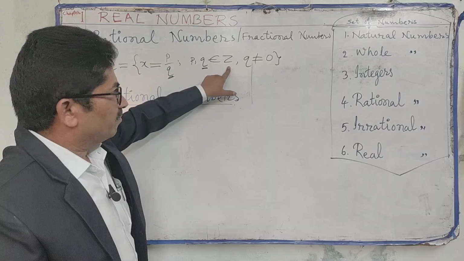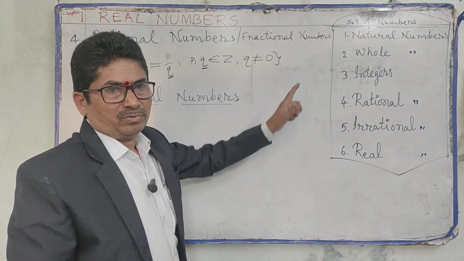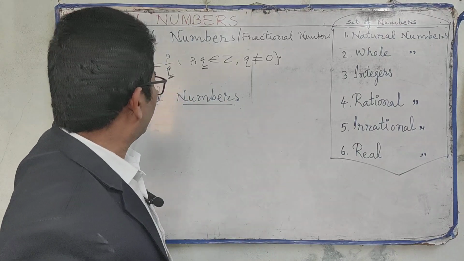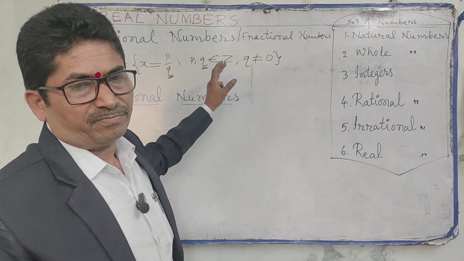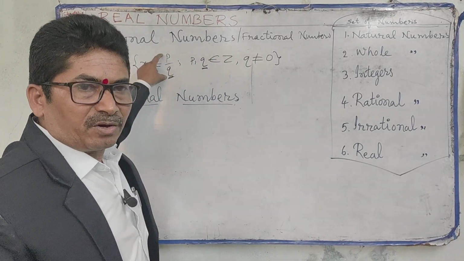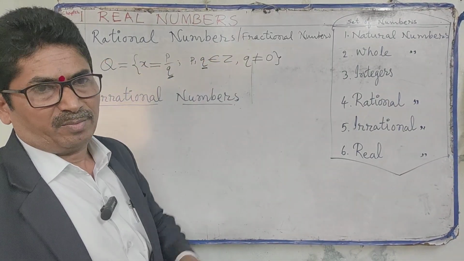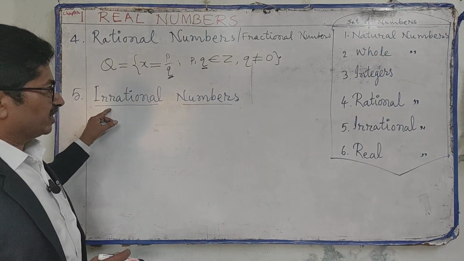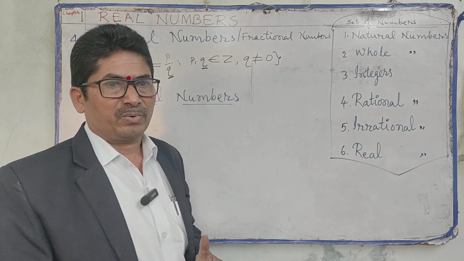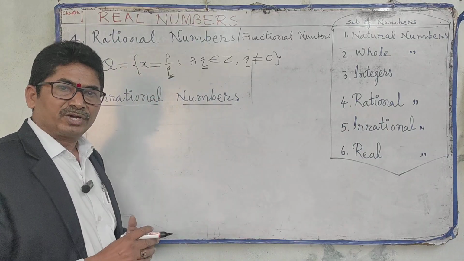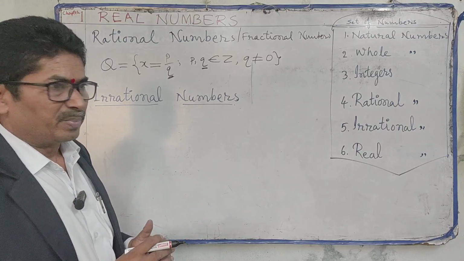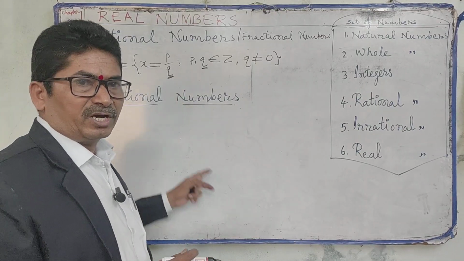p, q belongs to Z, q is not equal to 0. This is the set builder form. What is the definition? As per definition I have written this. The numbers which can be written in the form p by q are called rational numbers. Next, what are irrational numbers? The numbers which cannot be expressed in the form of p by q are called irrational numbers.